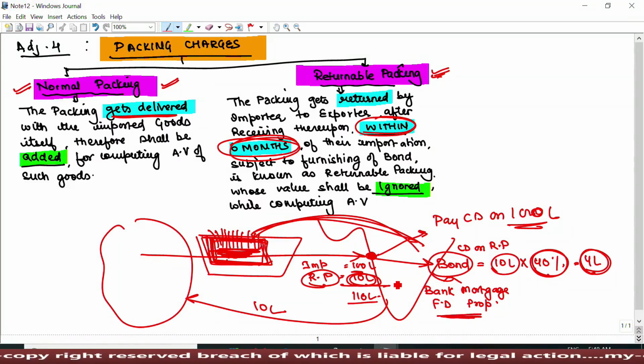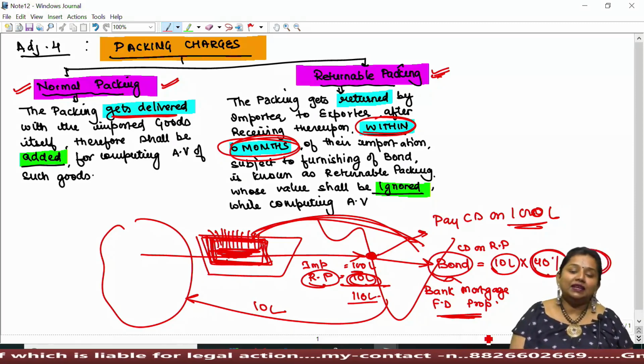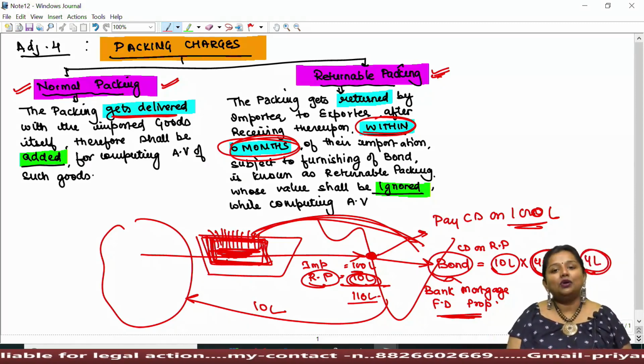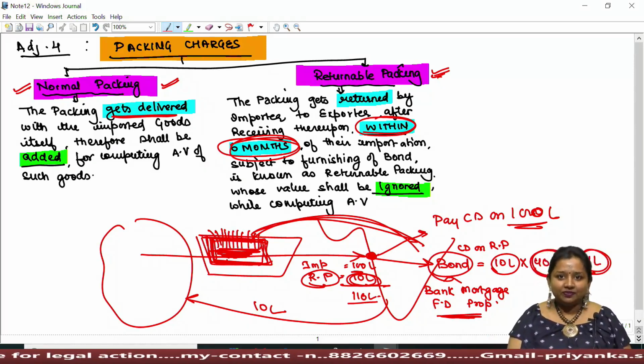And if such returnable packing gets returned within the period of 6 months, then the bond shall get cancelled by the department, and if such packing does not get returned within the specified 6 months, then department can forfeit such bond and recover the duty chargeable thereupon along with the interest if any. Okay.